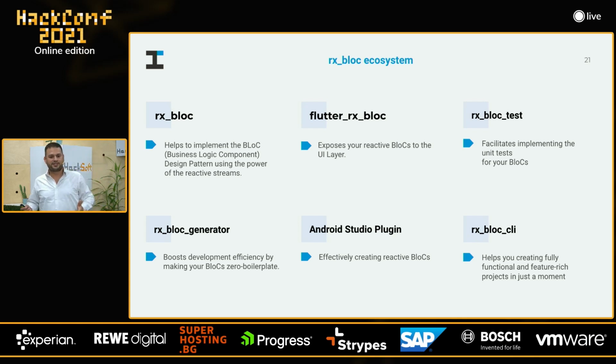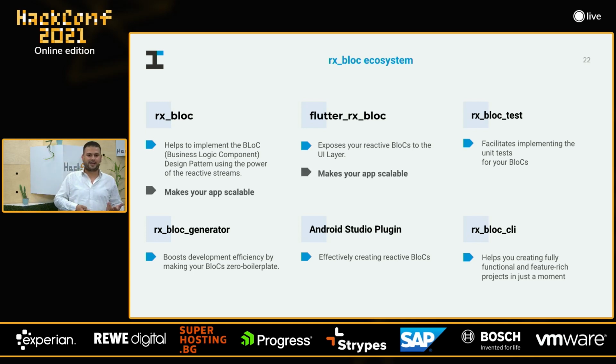We have plenty of packages, and we have an Android Studio plugin that can boost the dev efficiency. Okay, the first package, of course, is Rxbox. This package helps to implement the business logic component design pattern using reactive streams. Basically, this package will help you build the application business layer of your app. Then the second package is Flutter Rxbox, which exposes your reactive blocks to the UI. Basically, this package will be the gateway between the UI and the business layer. Okay? Those two packages make your application scalable.